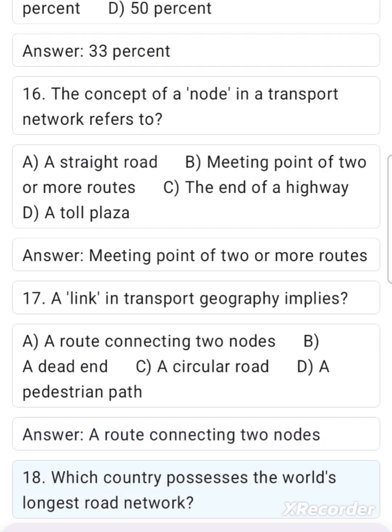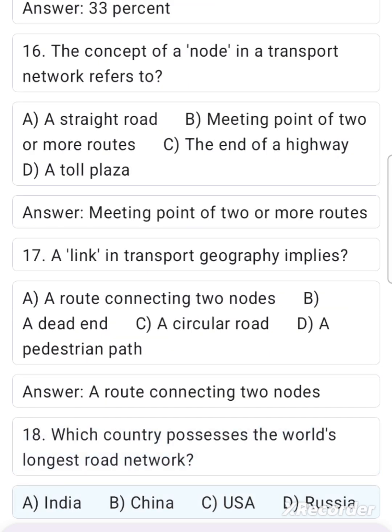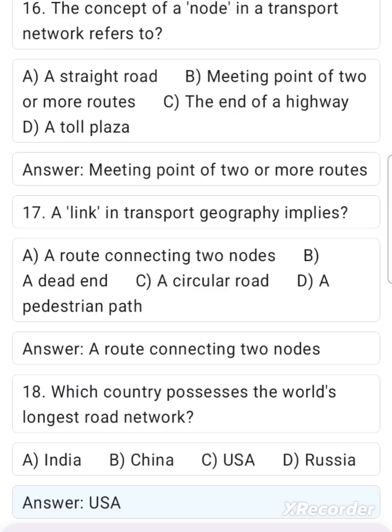18. Which country possesses the world's longest road network? A. India. B. China. C. USA. D. Russia. Answer. USA.